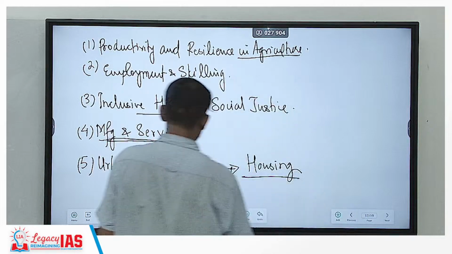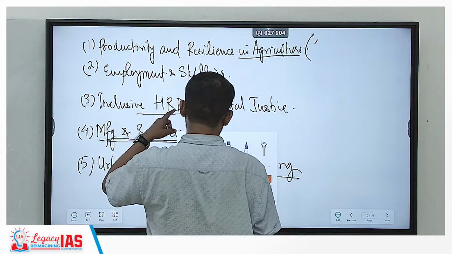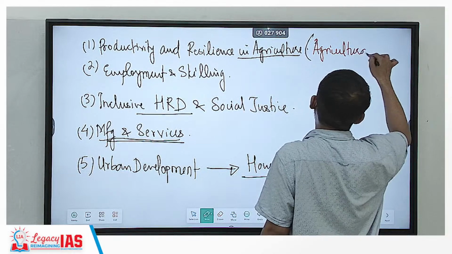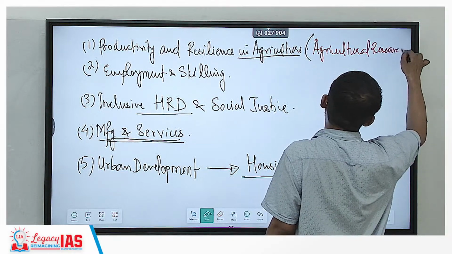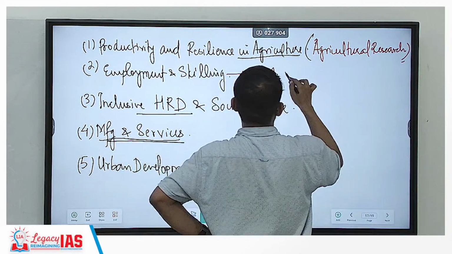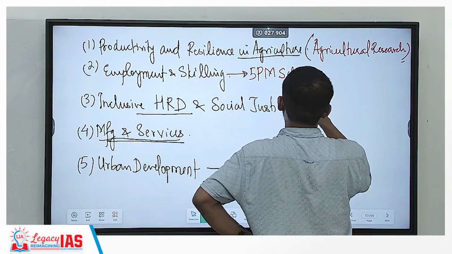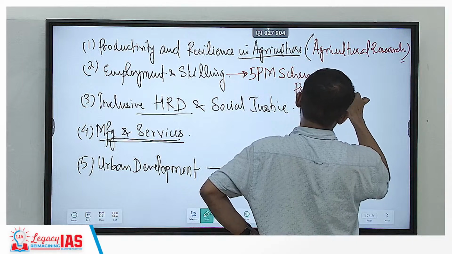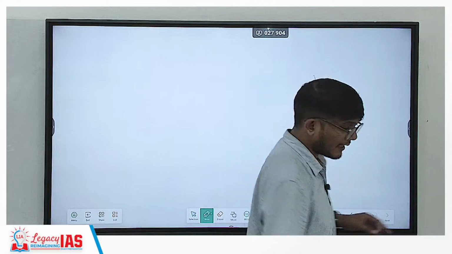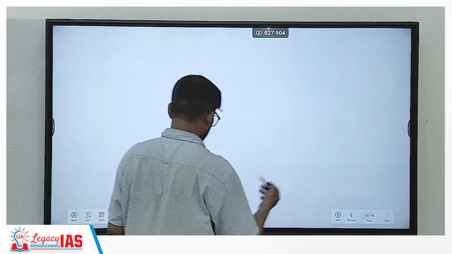This, I said, would be done through the productivity and resilience of agriculture would be done through agricultural research. Employment skilling through the Pradhan Mantri 5 scheme package. Okay. One very interesting thing of this Pradhan Mantri scheme package we will see, and that is a very good thing to be done. We'll see that as we come. So let's see it right away only.